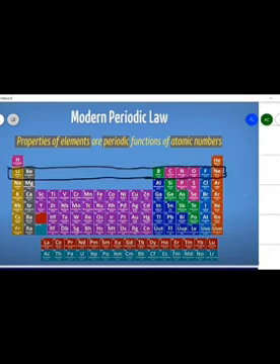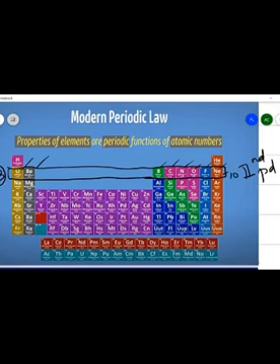Then comes the second period, which contains lithium, beryllium, boron, carbon, nitrogen, oxygen, fluorine and neon. So the second period has 8 elements, and the atomic number starts from 3, that is lithium, then 4, 5, 6, 7, 8, 9, 10.